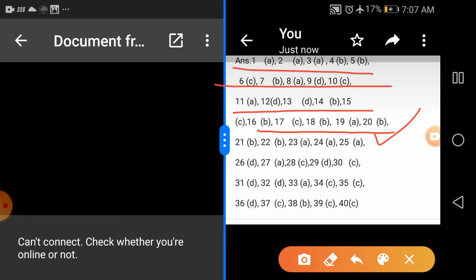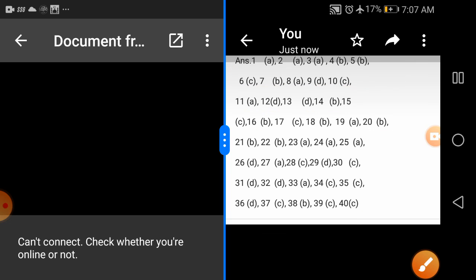Now your part is to solve the remaining ones, as there are 40 questions in total in this PDF. Prepare for examinations as well, as tests are also going to start. So prepare for both of them, and see you in the next class, friends. All the best.